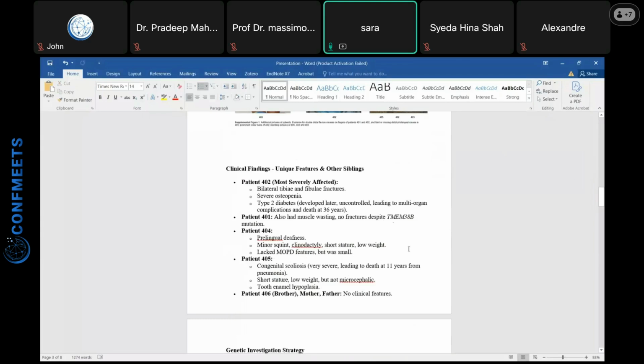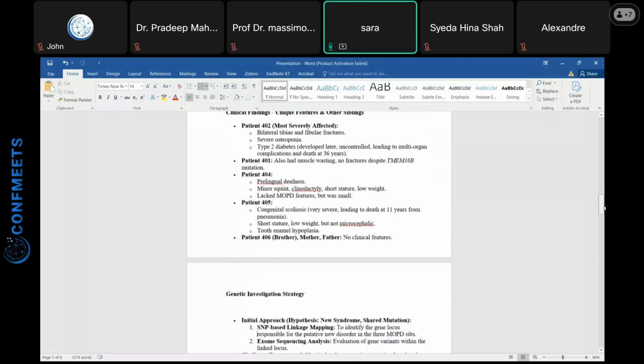Patient 405 had congenital scoliosis, where there is a curvature in the backbone. There was short stature and low weight, but no microcephaly. Tooth anomalies were also common. In 406, there was no clinical feature. The mother and father were also normal.